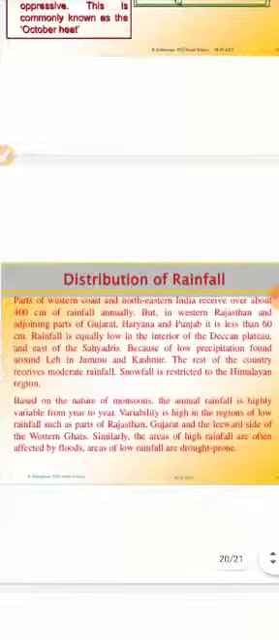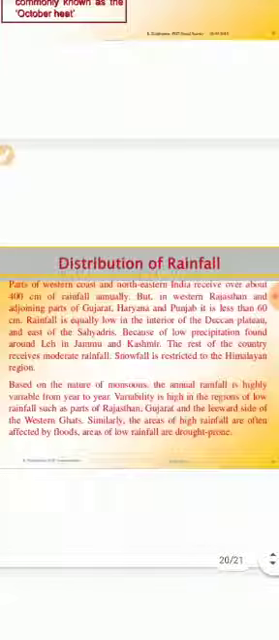And then student comes the retreating of monsoon. In the retreating of monsoon, basically the monsoon goes back in the month of October. Then comes, student, distribution of rainfall. I think we have already discussed a lot about this one also.